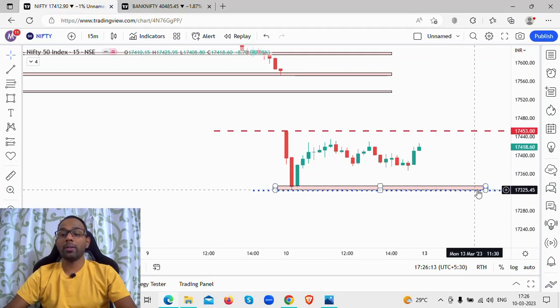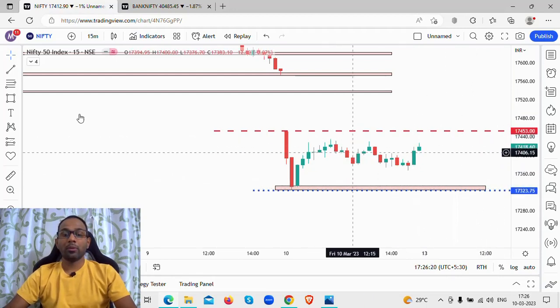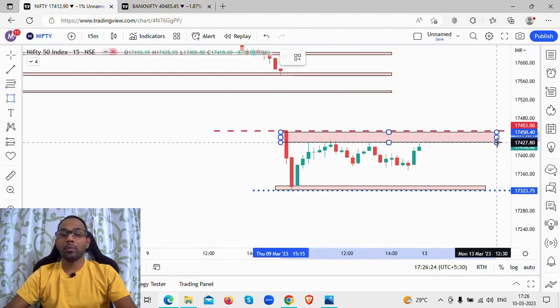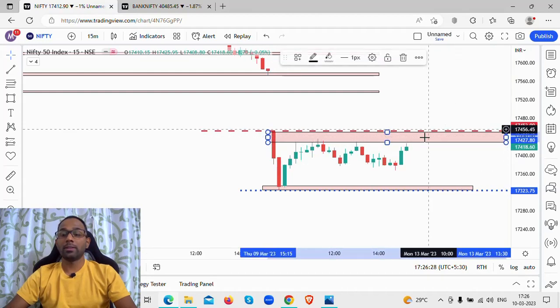So what is the support level that you're looking at? 17,325 to 17,335 is the support level. This zone becomes very important now. This is your resistance level, today's high and this particular level.